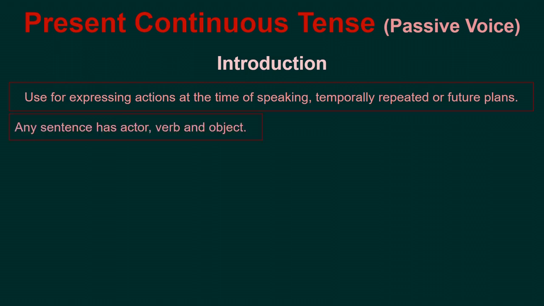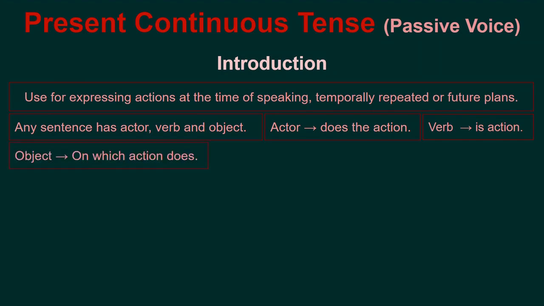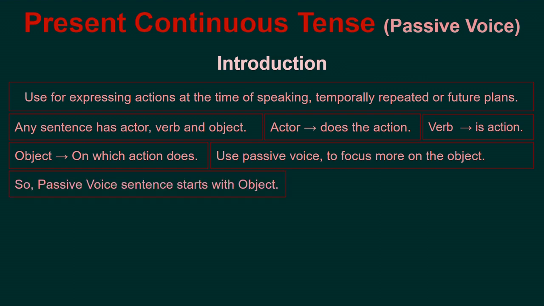Any sentence has an actor, verb, and object. The actor does the action. The verb is the action. The object is the thing on which the action is done. Use passive voice to focus more on the object. So a passive voice sentence starts with the object.